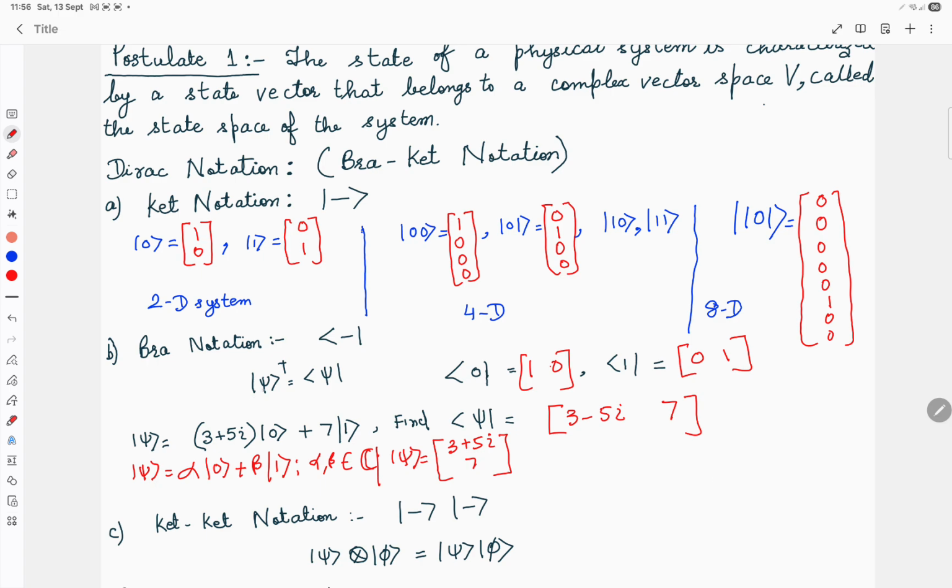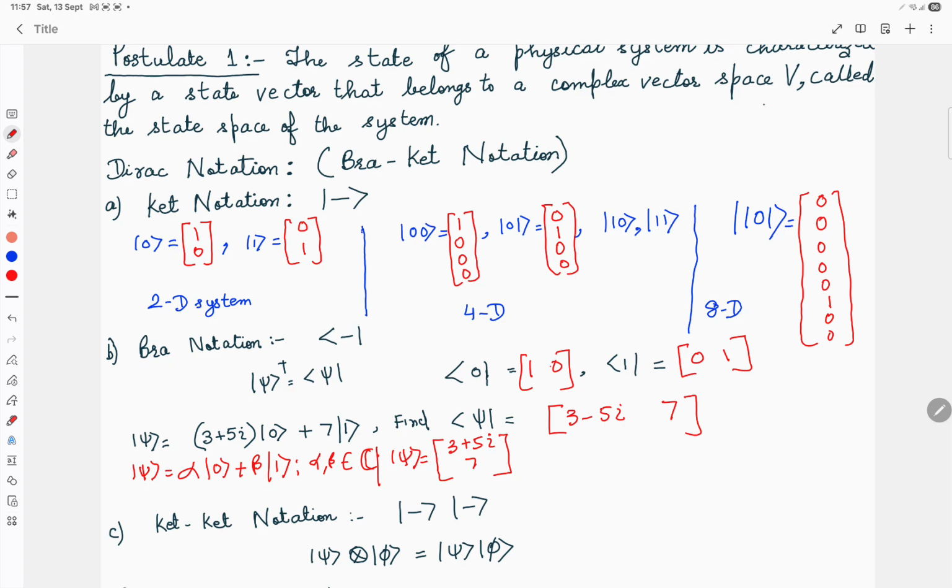So basically, ket and bra are analogous to classical vector algebra. We have a column vector there, we have a row vector there. The column vector is analogous to the ket vector, and the row vector is analogous to the bra vector.